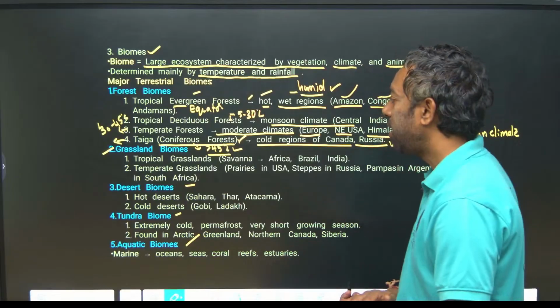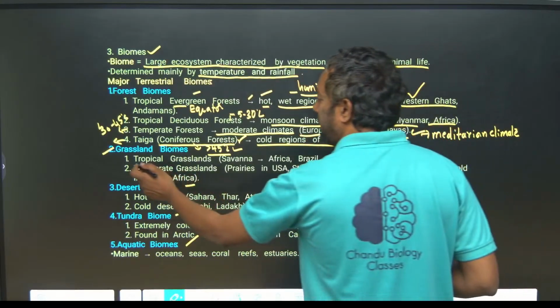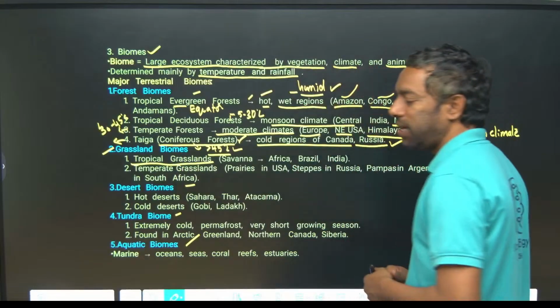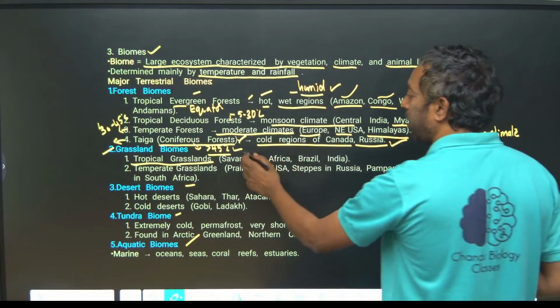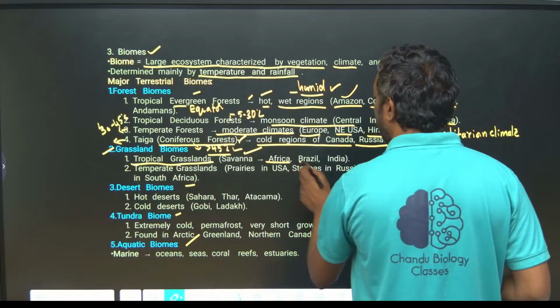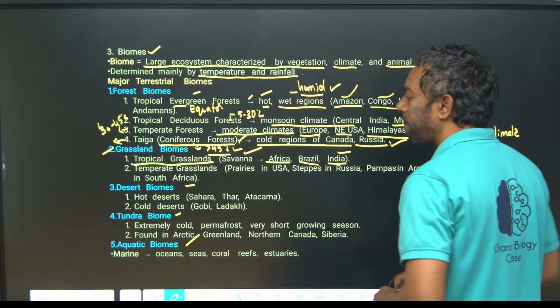Okay, grassland biomes: tropical grassland, savanna, in Africa, Brazil and India.